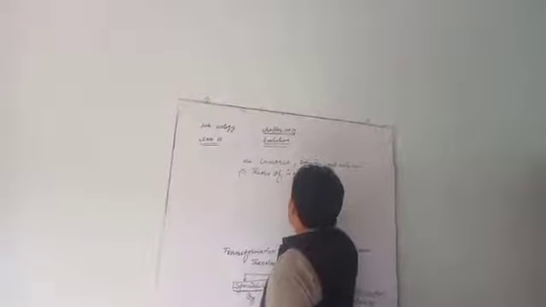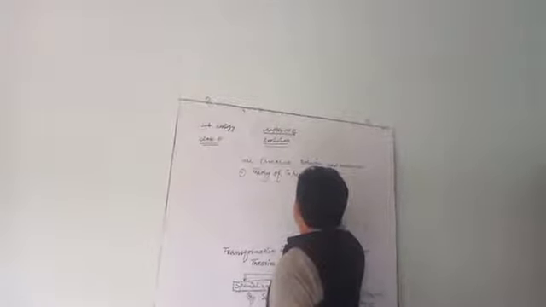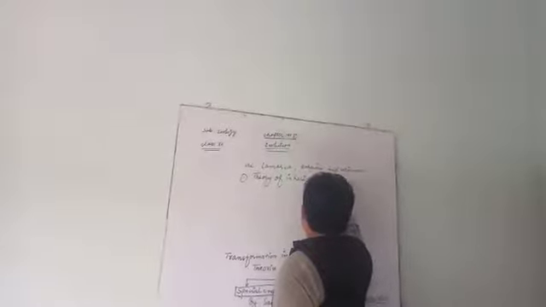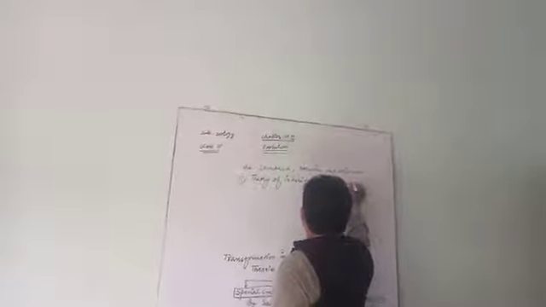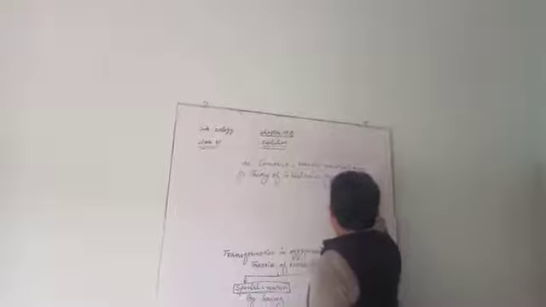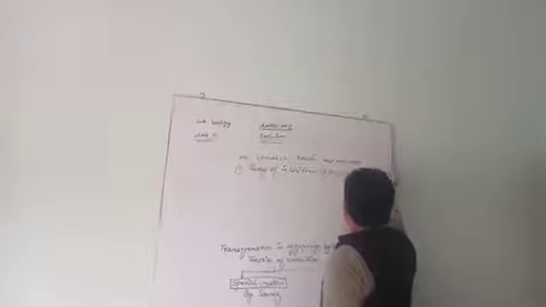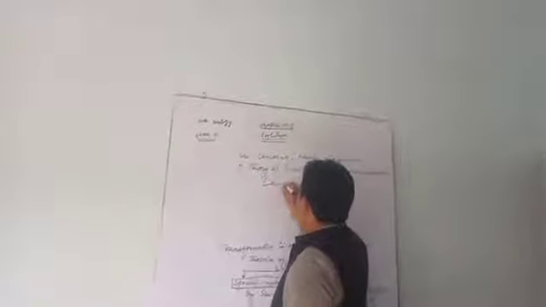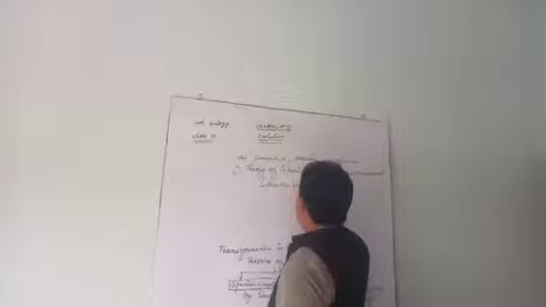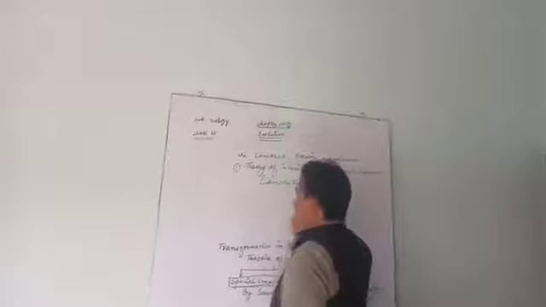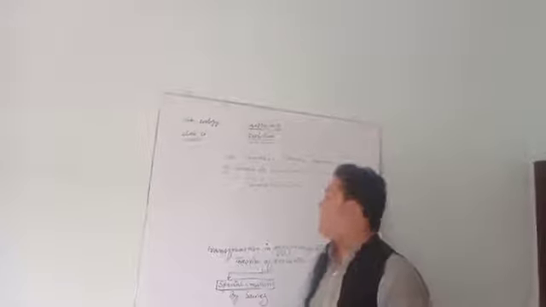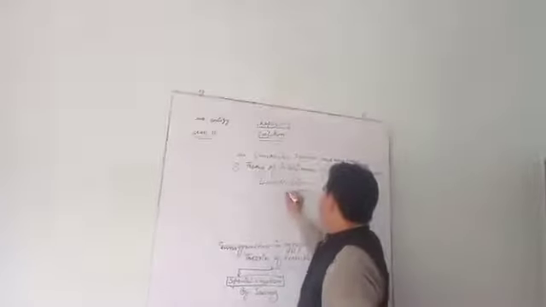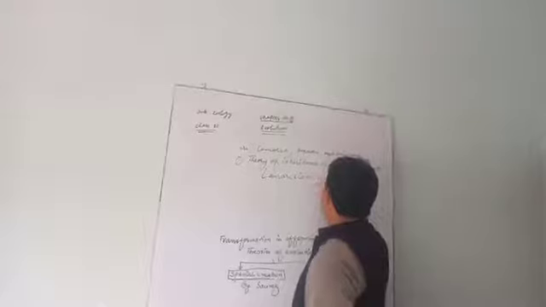This theory is also called Lamarckism. Why is this called Lamarckism? Because it was given by the French biologist Lamarck.